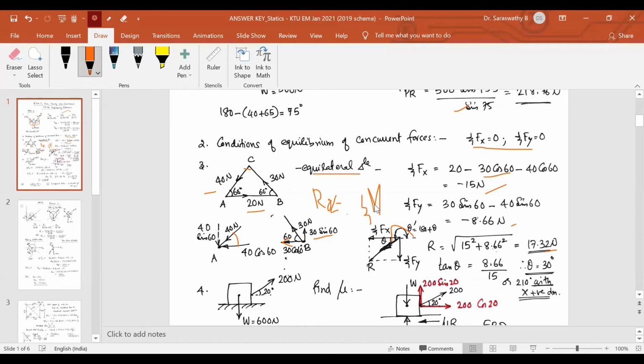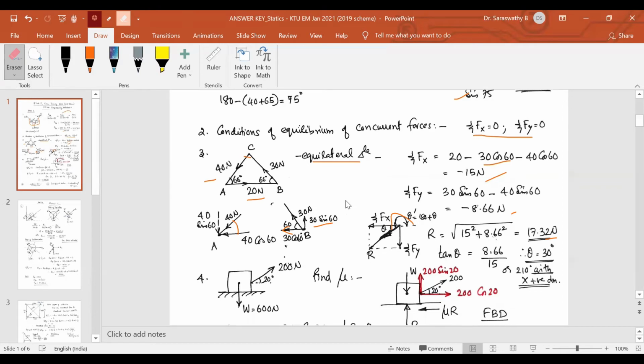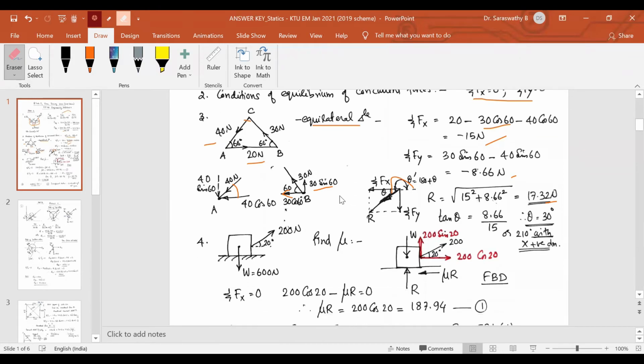But since it's only a 3-mark question, it is enough that we find only the resultant as well as the angle. There is no need for finding the position of the resultant because it is only a 3-mark question. But if the same question is asked in part B, as an 8-mark question, you have to find the position of the resultant also. Okay, now moving on to question number 4.